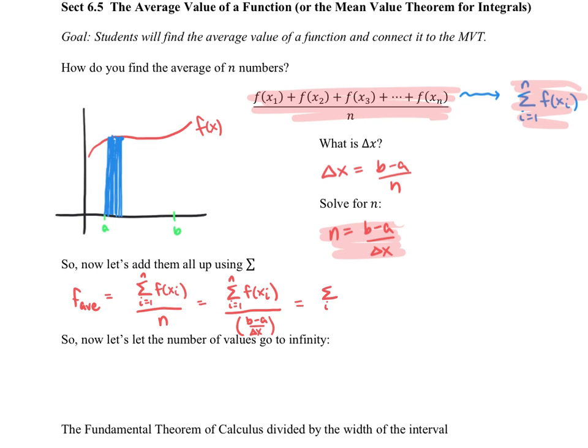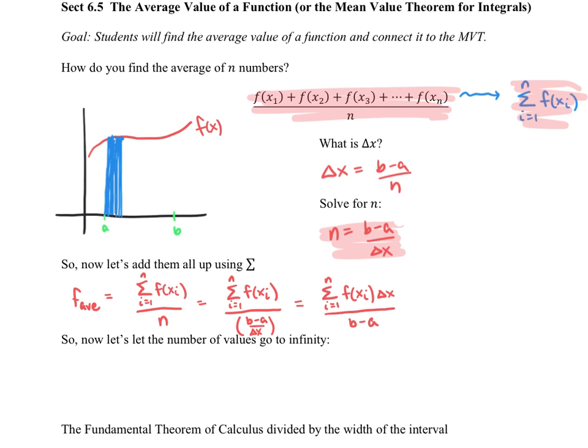I'm going to write it as the series from 1 to n of f of x sub i multiplied by delta x, divided by b minus a. All I'm doing here is rewriting over and over again.